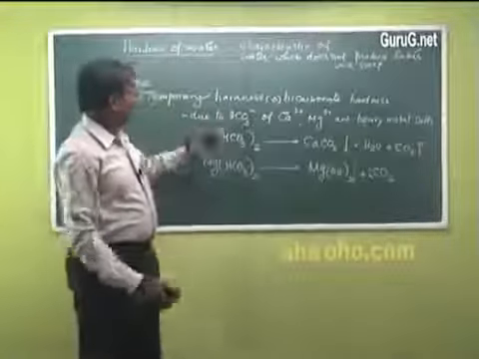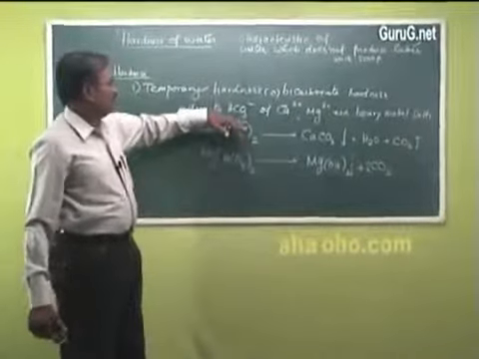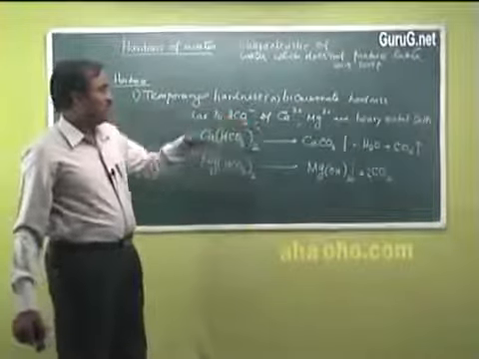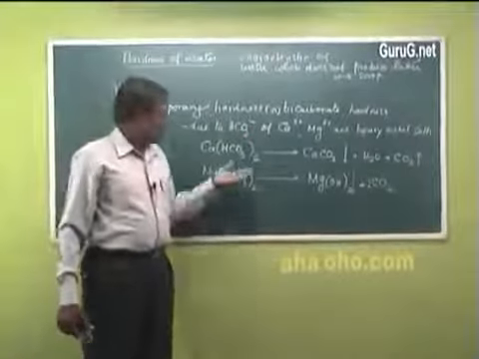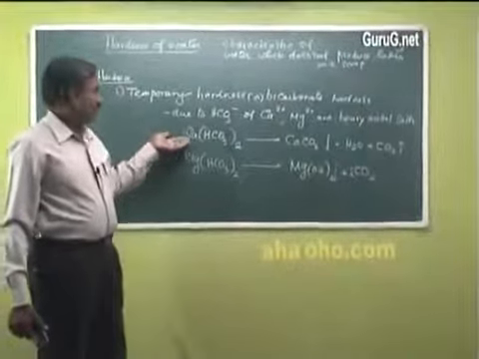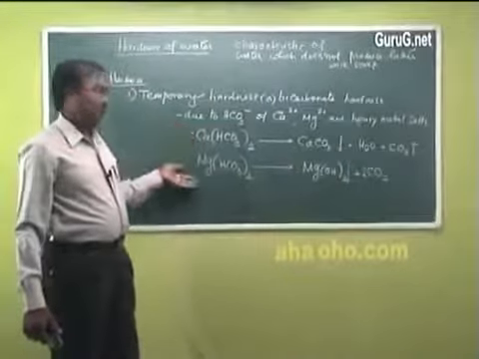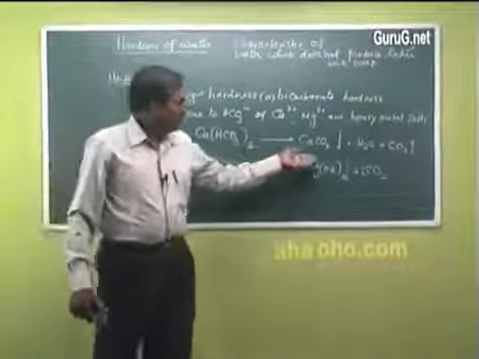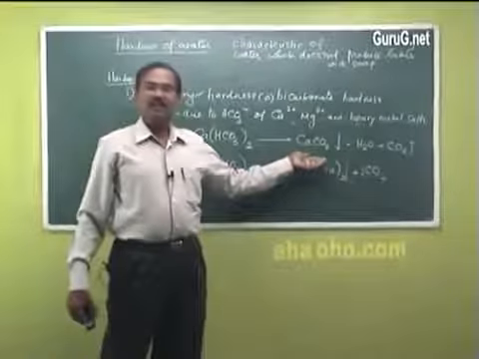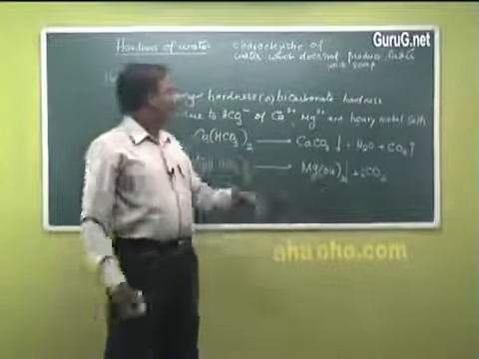So temporary hardness is called bicarbonate hardness. It is caused by the bicarbonates of calcium, magnesium and heavy metal salts, and can be easily removed by boiling. When water is boiled, the bicarbonates are converted into either water insoluble carbonate or water insoluble hydroxide.